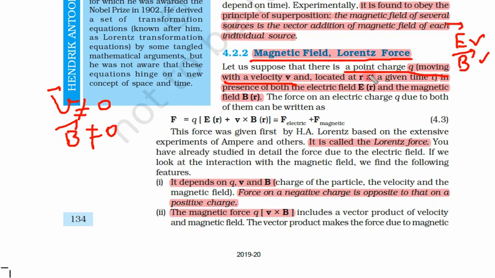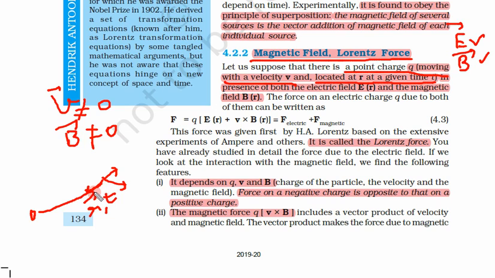So now this charge is moving with some velocity v and located at r. We know that these both depend on r at a given time t. Why do we say at r at a given time t? Because let us say this point is the origin, and this distance is r. If we don't say that it is at time t, what will happen? Since it is moving, at some time it would be here or here or here.